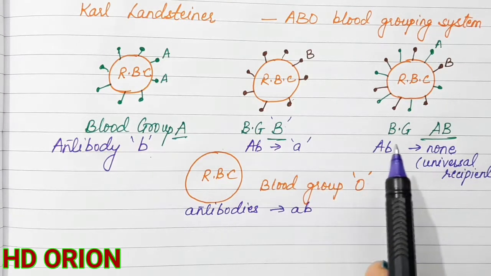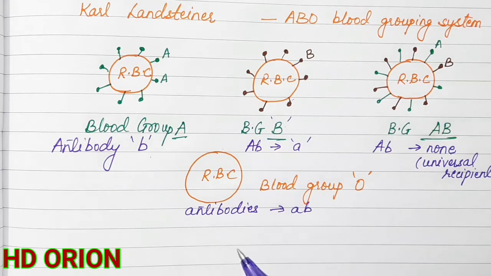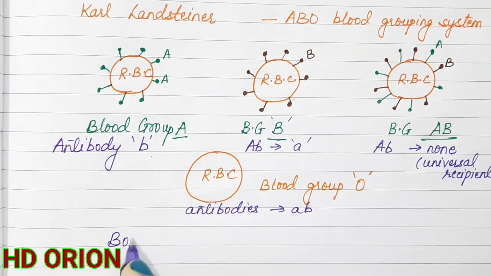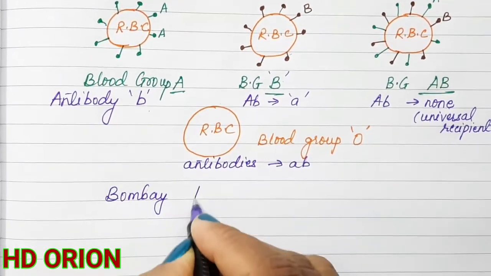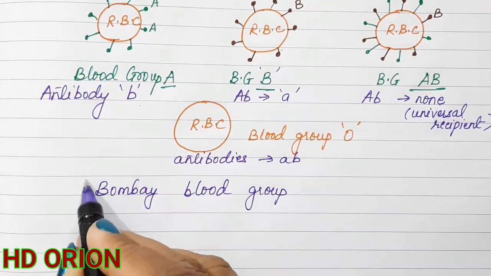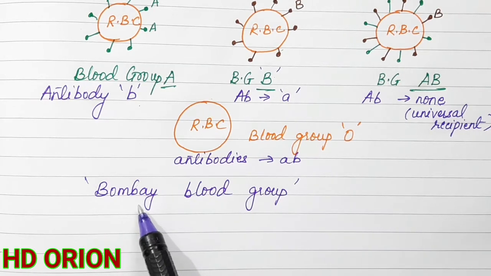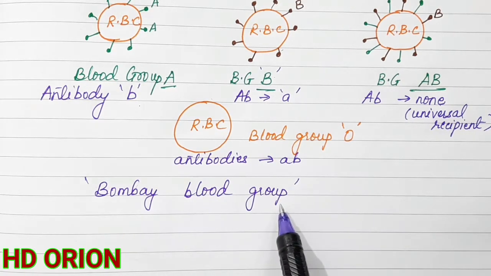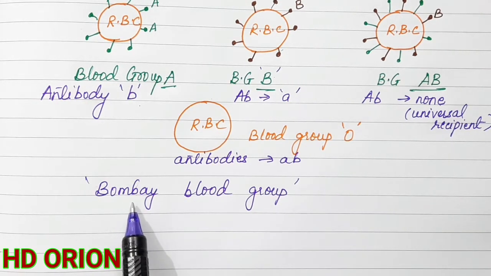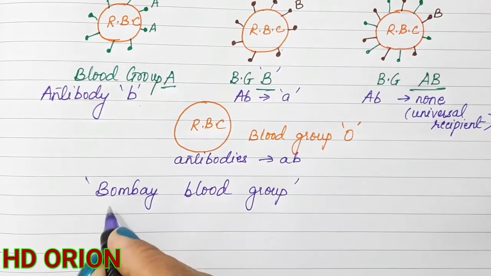Now these are the most common types of blood groups. Apart from them, a very rare type of blood group which we call as Bombay blood group is also present. This is very rare, and this is not very much included in the textbooks, but there is a certain type of blood group which we call as Bombay blood group. The Bombay blood group is so called because it was identified in Bombay, which is now called as Mumbai. It was in King Edward Memorial Hospital in Mumbai.